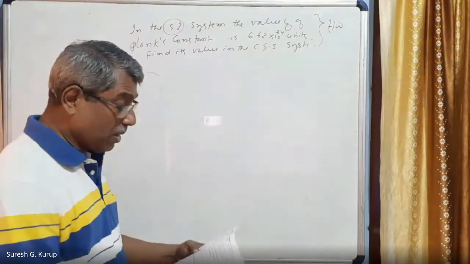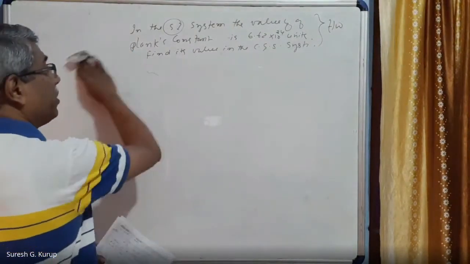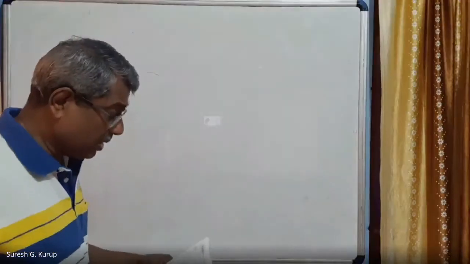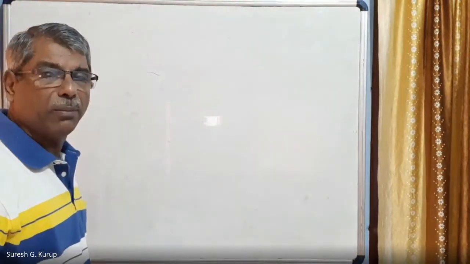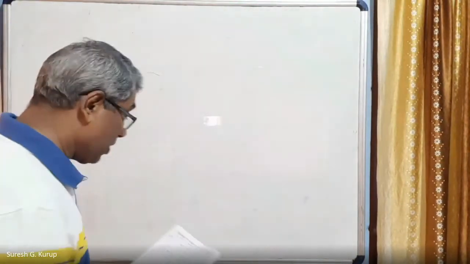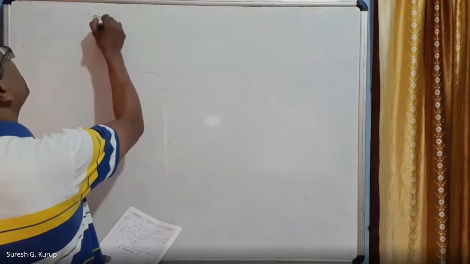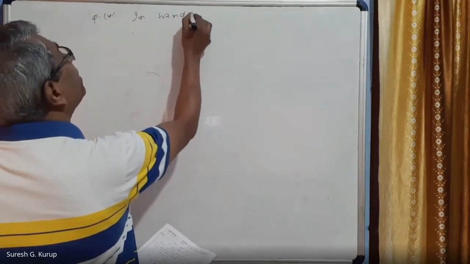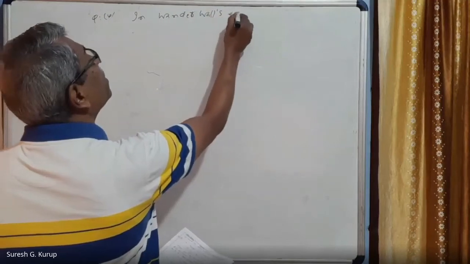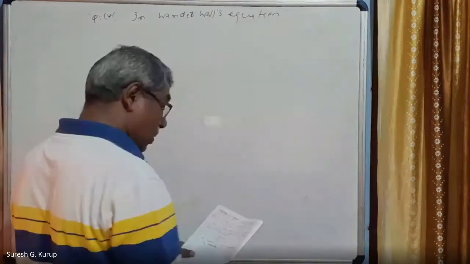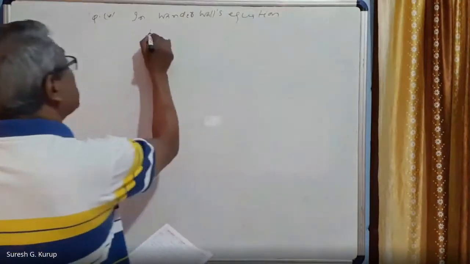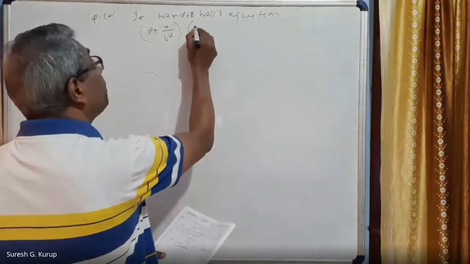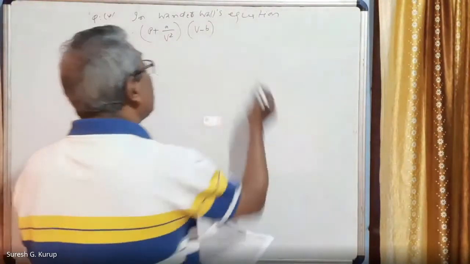Next question, the third question I am going to write here. In van der Waals equation, the van der Waals equation is the correction made to the universal gas equation, right? Question 4. In van der Waals equation, P plus A by V square into V minus B is equal to RT.